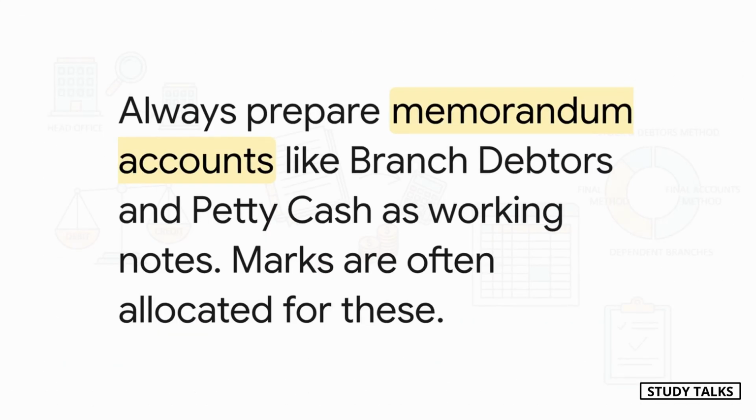Okay, listen up. This is a huge exam tip. ICAI will almost never just give you all the numbers you need on a platter. They'll hide things. For example, they won't tell you the cash collected from debtors. They'll give you opening debtors and credit sales and expect you to figure it out. How? By preparing a memorandum branch debtors account as a working note. These aren't optional, folks. They carry marks, and they are absolutely essential to finding the missing pieces of the puzzle.